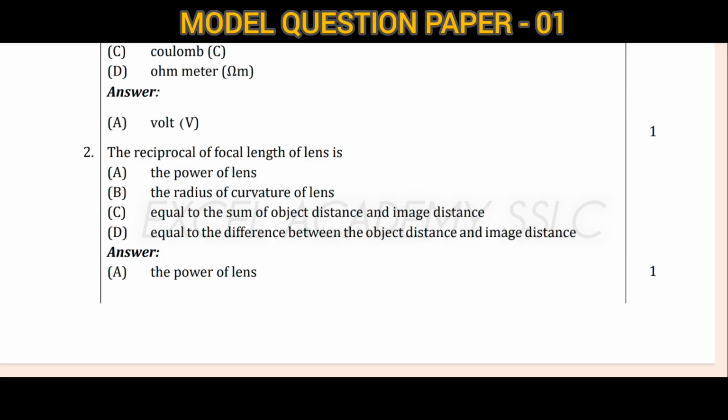The options are: the power of lens, radius of curvature of lens, equal to the sum of object distance and image distance, equal to the difference between the object distance and image distance, and the answer is option A.